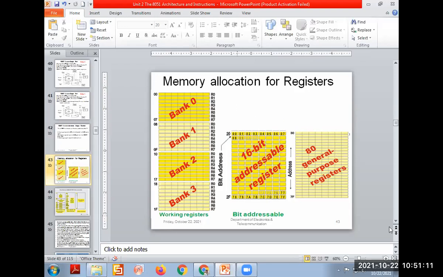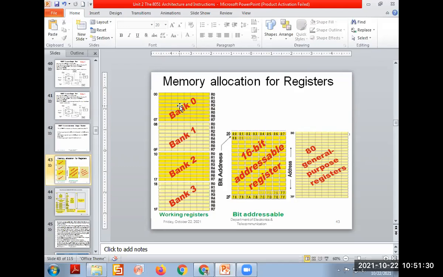This shows what memory is available in our controller and how it is allocated to the different registers. Starting from 0 to 1F are the 4 different register banks, and each register bank is assigned 8 bits.